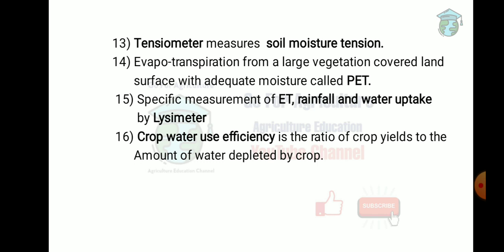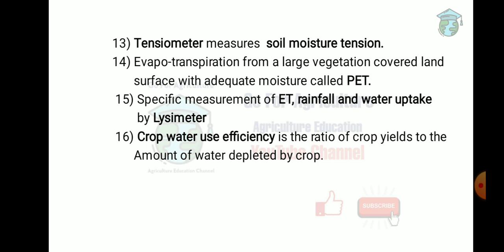Next one: potential evapotranspiration, which we have already discussed in the previous lecture. Next one: the specific measurement of evapotranspiration, rainfall and water uptake is by lysimeter. A lysimeter is an instrument to measure evapotranspiration. Lysimeters are tanks buried in the ground to measure the percolation of water through soils. These are measured directly.